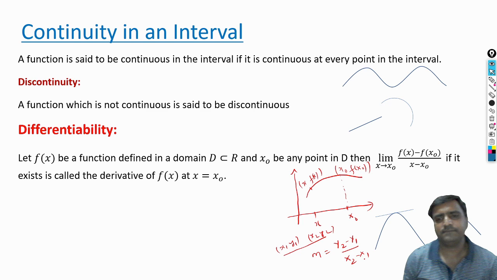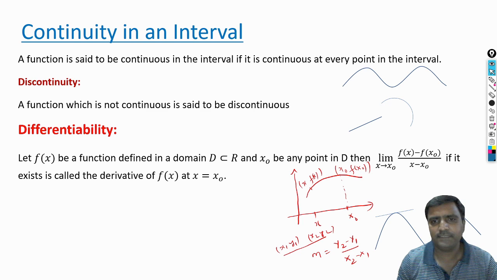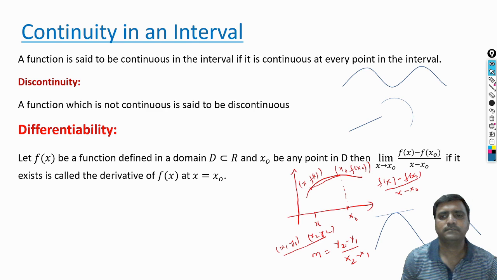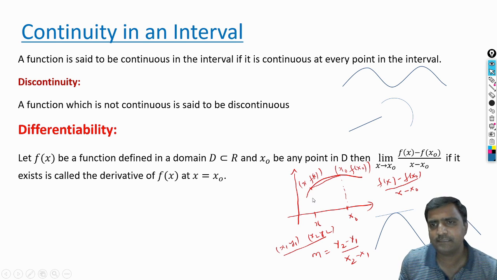Similarly, if you take the slope of the line joining these two points, f of x minus f of x naught by x minus x naught gives the slope of this straight line.